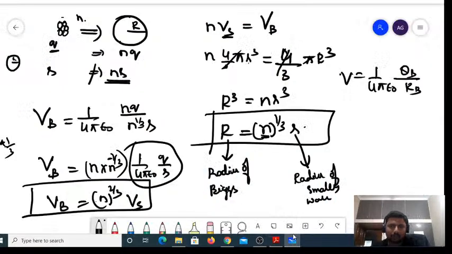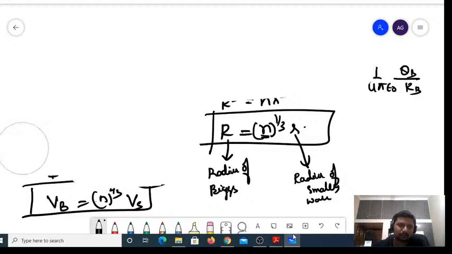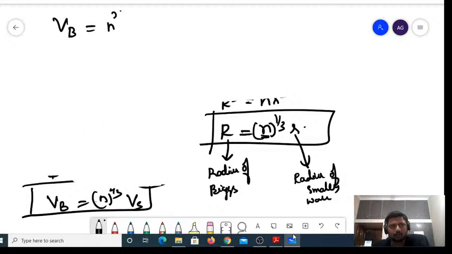How to do that one? Simple, no? Yes, we have the equation. Now, the things will get simpler if you have this one, right? The potential on the bigger water droplet is equal to what? N power 2 by 3 times the potential of the smaller, right?